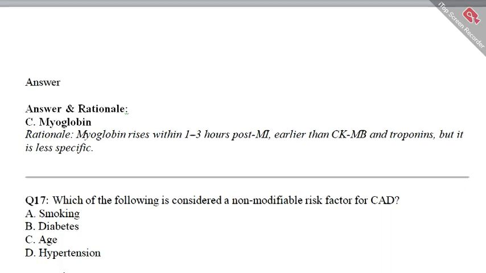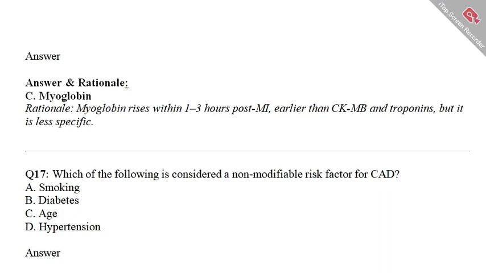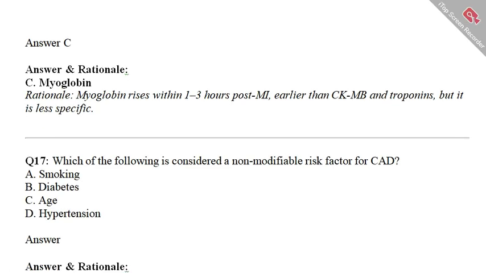Let's move to question number 17 of this vlog. Question number 17 is, which of the following is considered a non-modifiable risk factor for coronary artery disease? Option A is smoking, B is diabetes, C is age, D is hypertension.